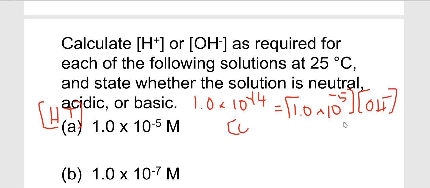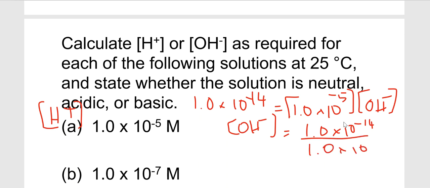So the hydroxide will be equal to 1 times 10 to the negative 14 divided by 1 times 10 to the negative 5. So the hydroxide will be equal to 1 times 10 to the negative 11 molar. So you can see that this solution is acidic. The concentration of H plus is greater than hydroxide, so the solution is going to be acidic.